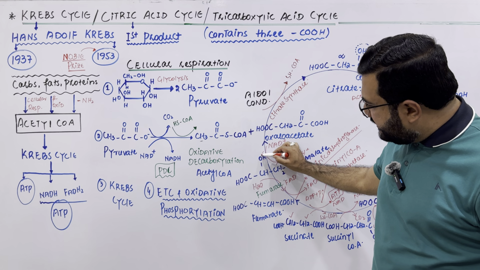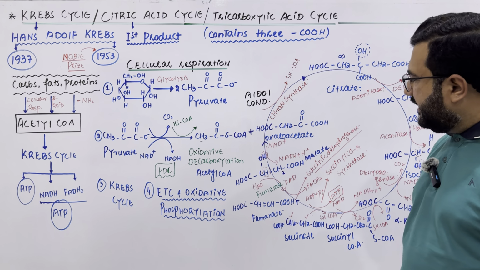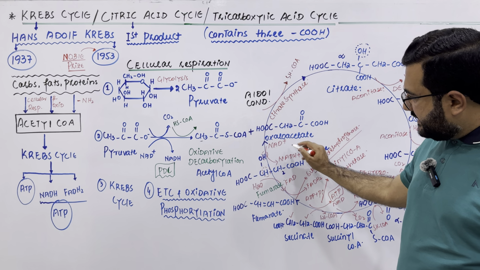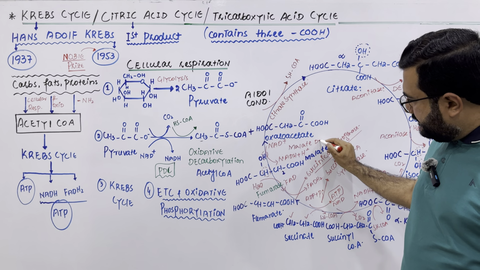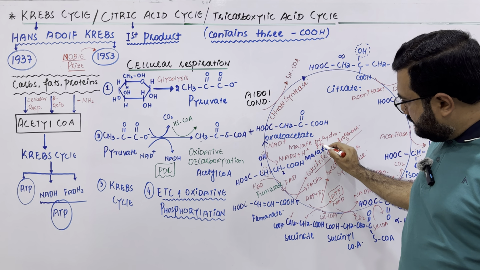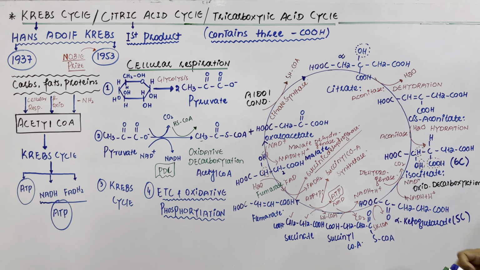In this reaction, these two hydrogens are removed, and they convert NAD to its reduced form, and this will be catalyzed by an enzyme called malate dehydrogenase.